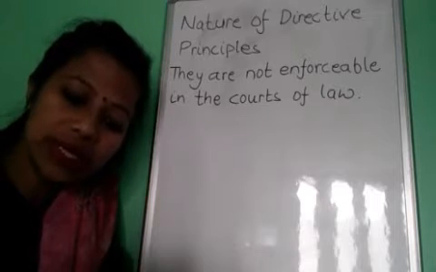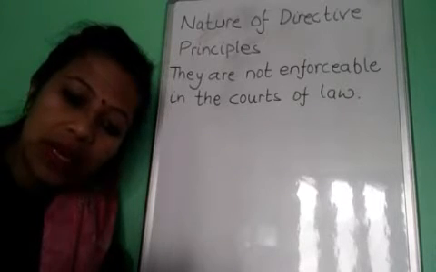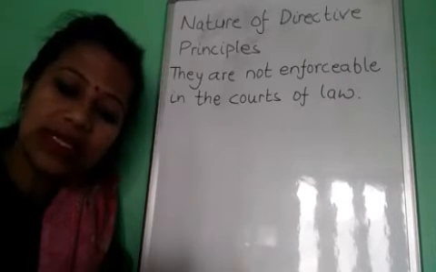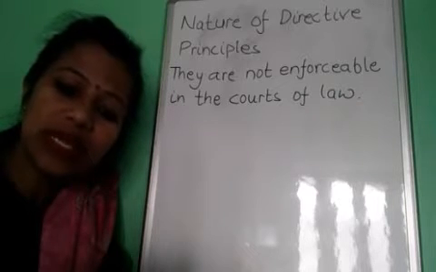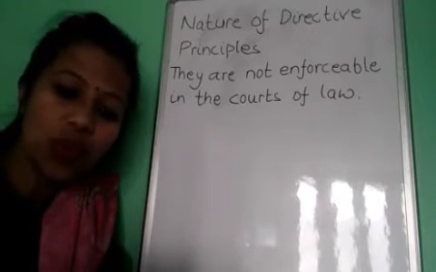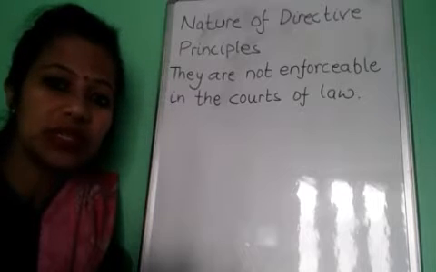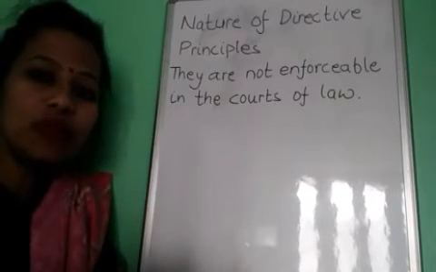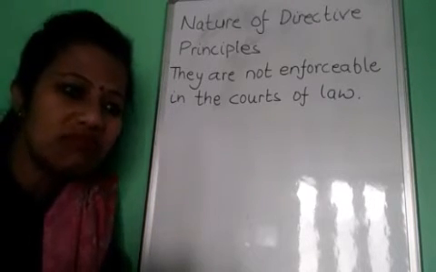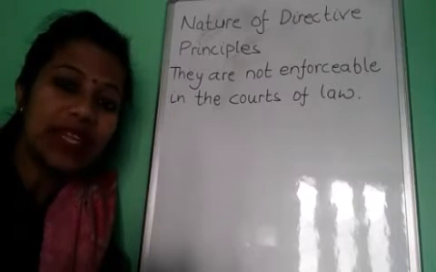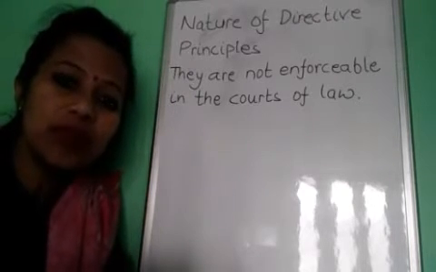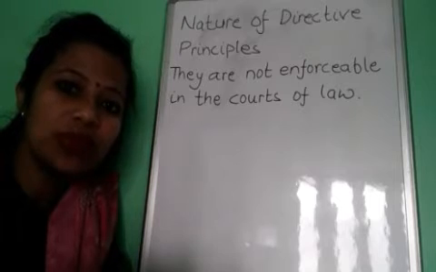Here also it is given, for this reason it is said that these directive principles are only a manifesto of aims and aspirations. As you all have noticed, before elections a number of candidates start promising the people, we will do this for you, that for you.